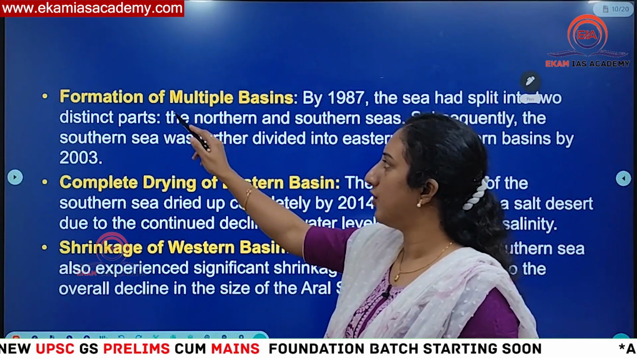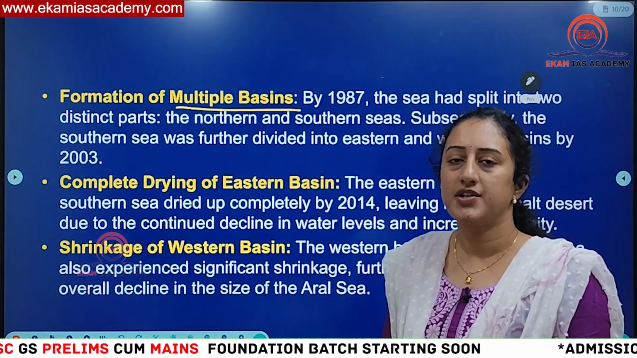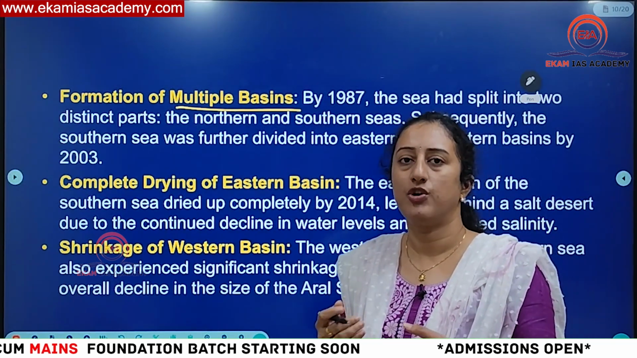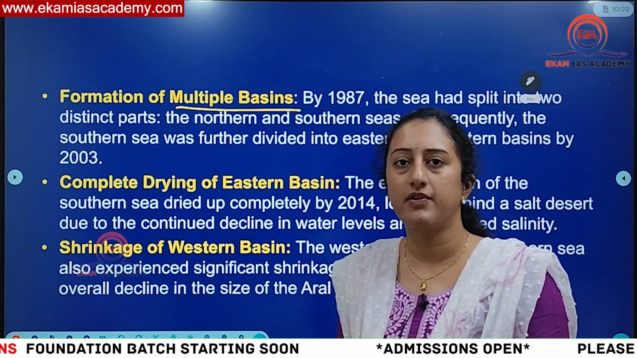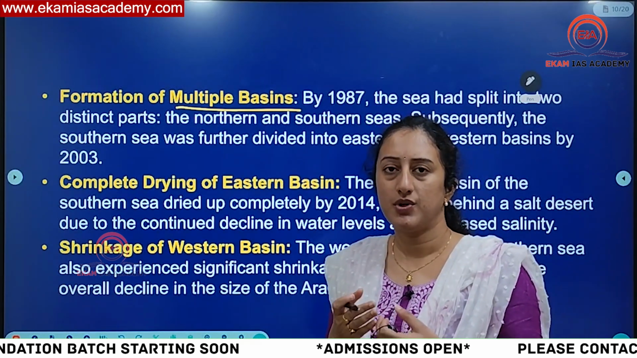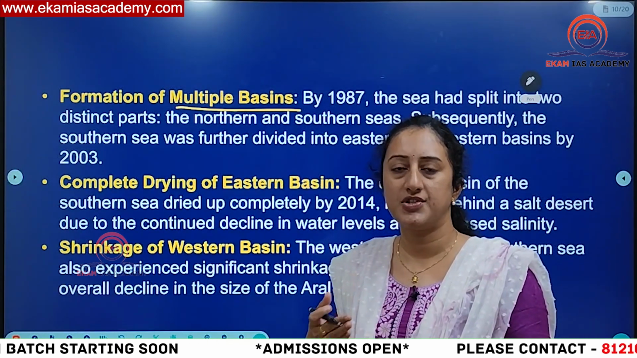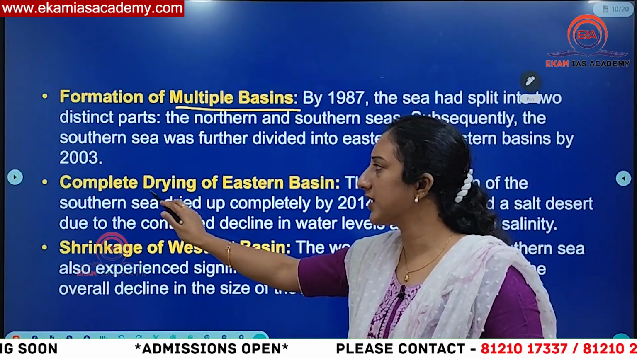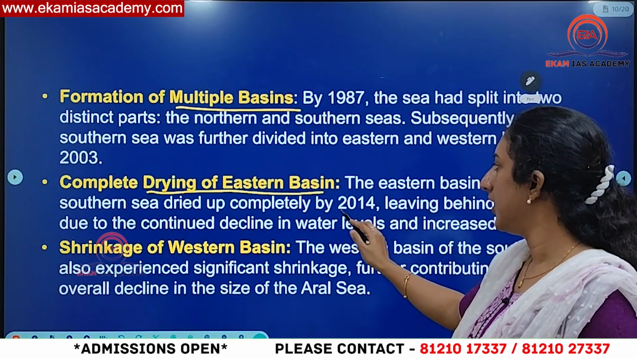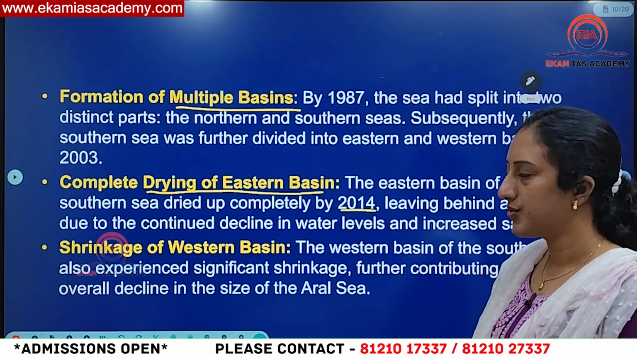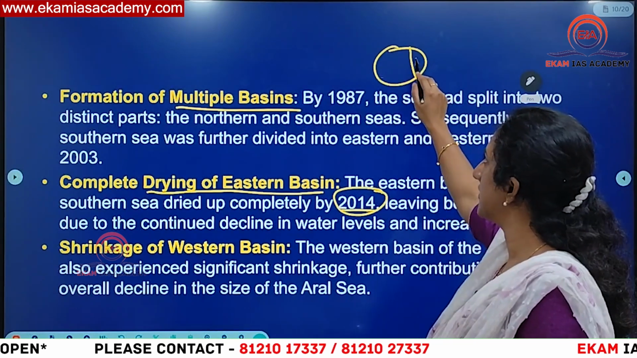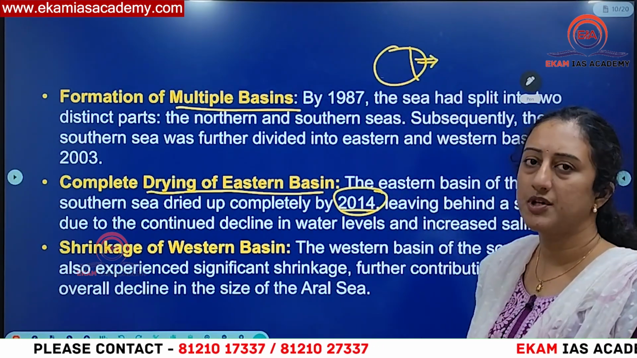Next you can see the formation of multiple basins. As the sea shrank in area, it got divided into multiple basins, like the northern basin. For geographical reasons, and for our understanding, we divide this based on northern, eastern, southern and western margins. If you see, there is a complete drying up of the eastern basin observed in 2014. In 2014, this basin on the eastern side got completely dried up. There is not much water.